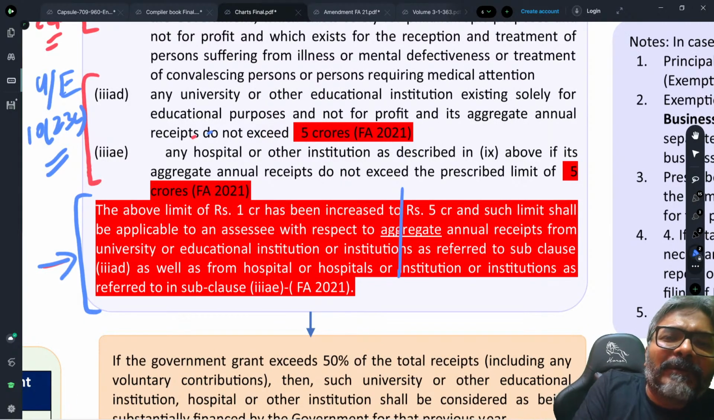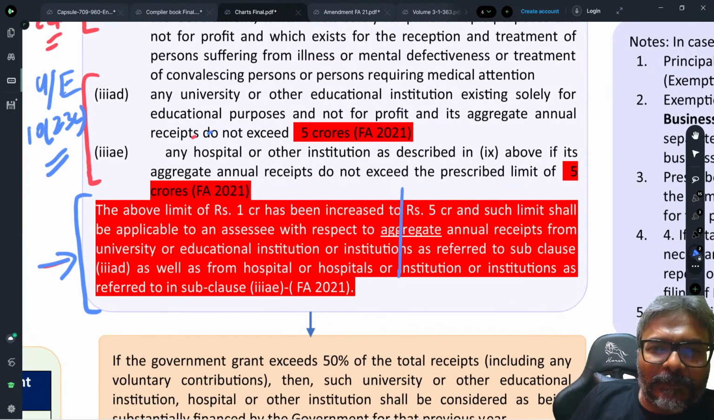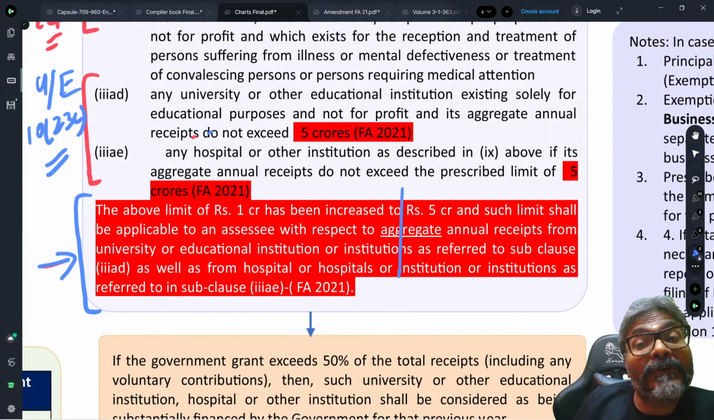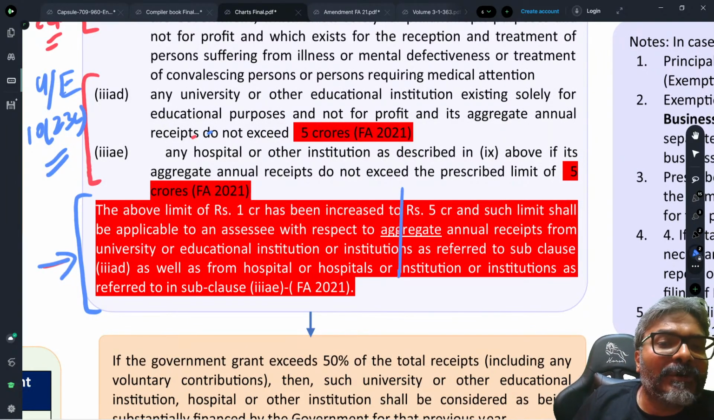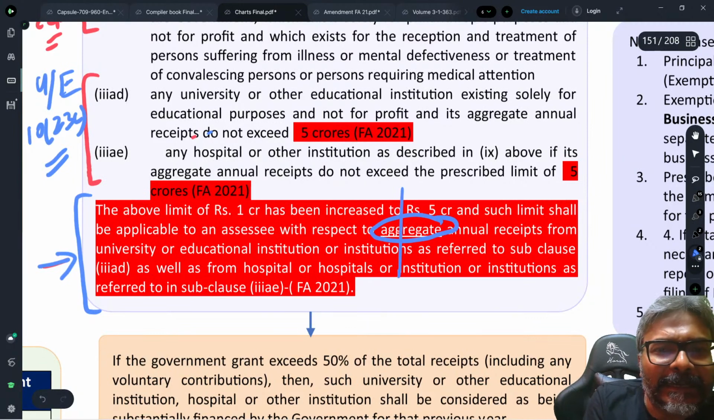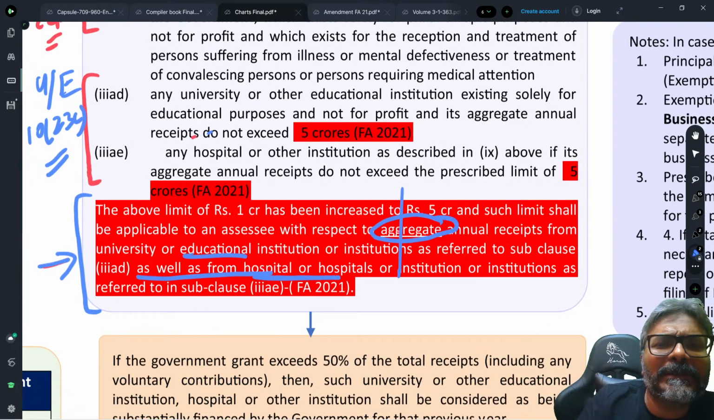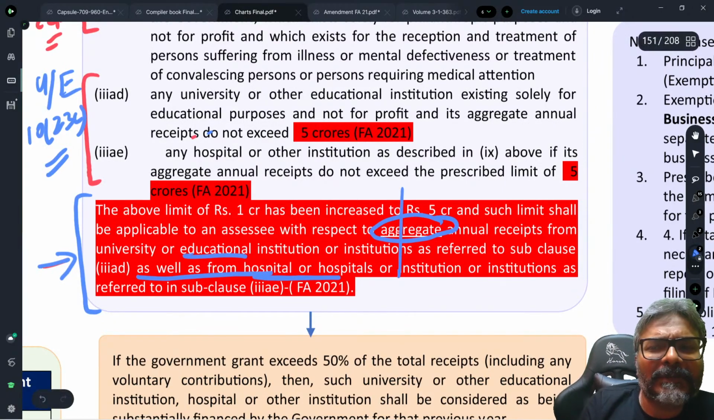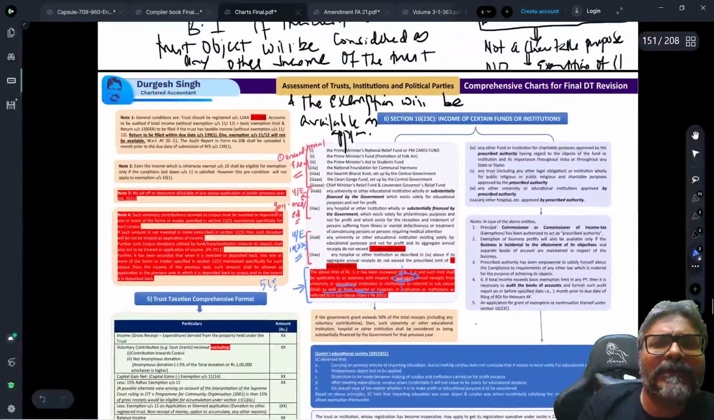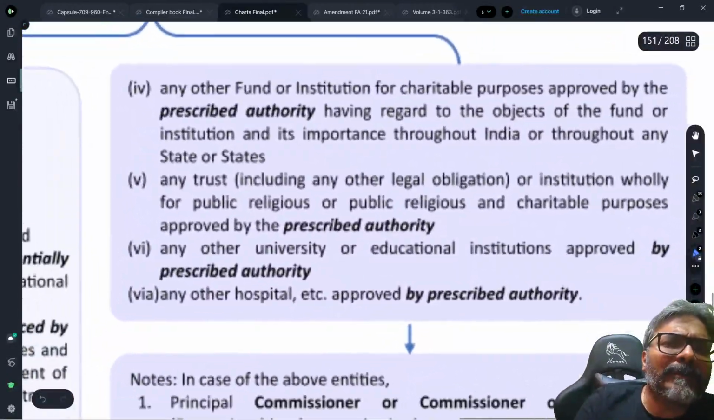The amount limit of rupees 1 crore has been increased to rupees 5 crores, and such limit shall be applicable to an SSC with respect to aggregate annual receipts from the university or educational institution or institution as referred to in this clause. So, aggregate. Aggregate of what? Aggregate of educational receipts and the hospitals, as simple as that. So, if it exceeds 5 crores, students, then yes, the 10(23C) exemption would be available. I'm not denying that.